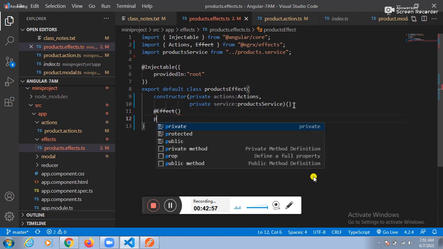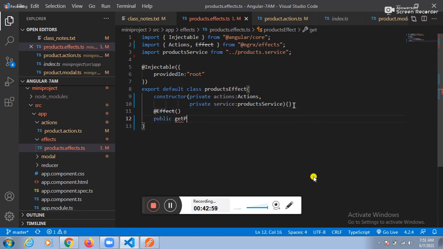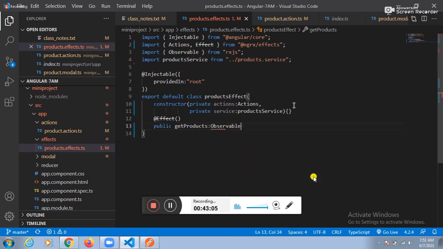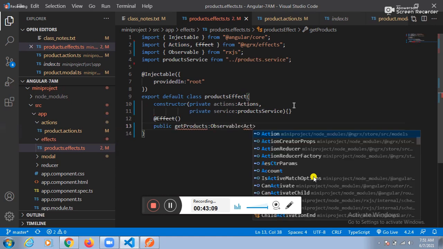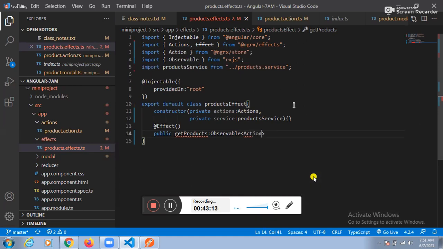How to create one variable? Public, which variable? getProducts product variable. How to make the asynchronous call? Observable. How to implement task by task? With the help of what? With the help of action, we can implement the task by task. How to execute all the actions sequentially? this.actions.pipe.